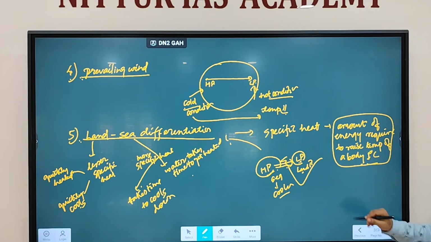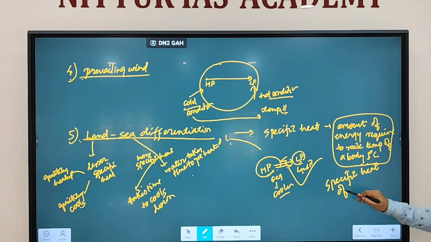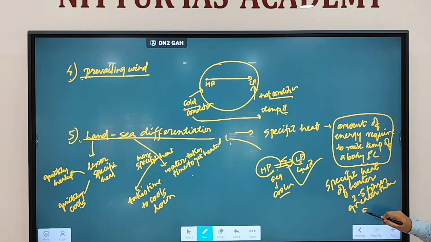In fact, the specific heat of water is around 2.5 times greater than the specific heat of land.